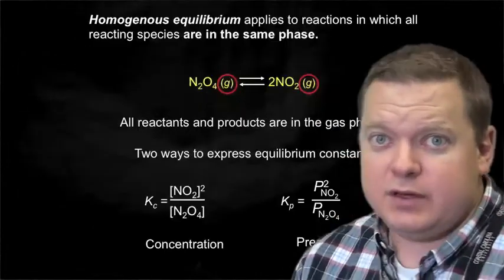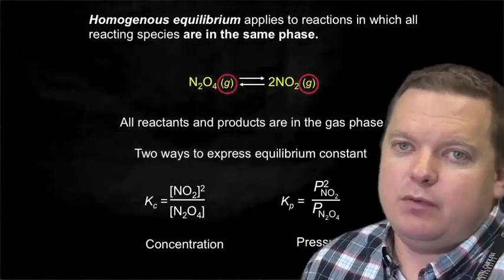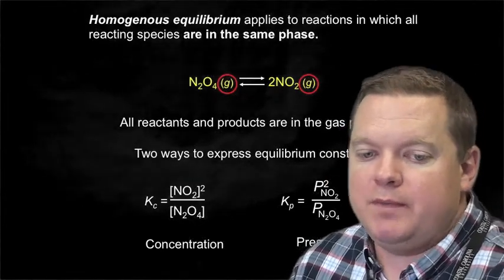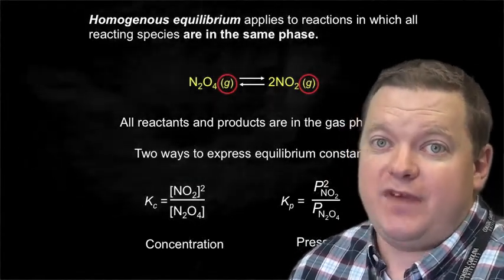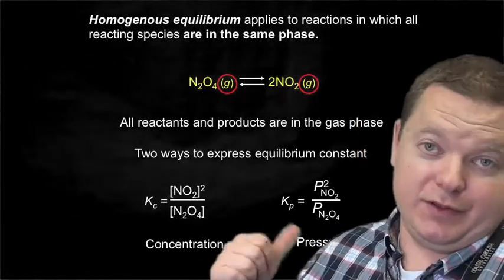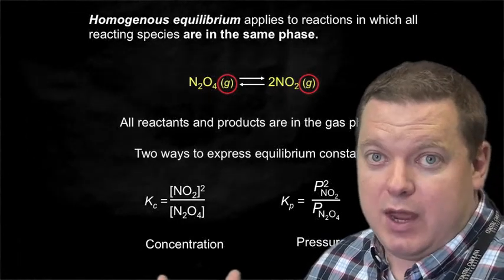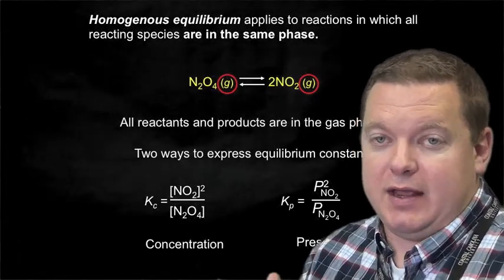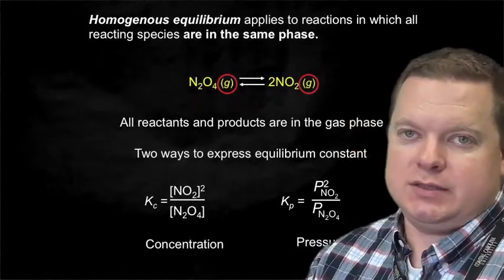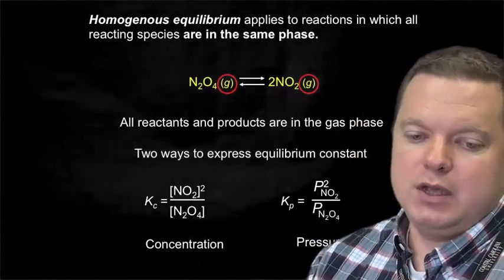We can talk briefly about the two different kinds of equilibrium. We can have what we call homogeneous equilibrium, where everything is the same phase. So all gases or all aqueous, for example. So if we look at this first reaction that we've been doing, N2O4 as a gas to 2NO2 as a gas, we will see that that is a homogeneous equilibrium. They're both in the same phase. The reactants and the products are in the gas phase.